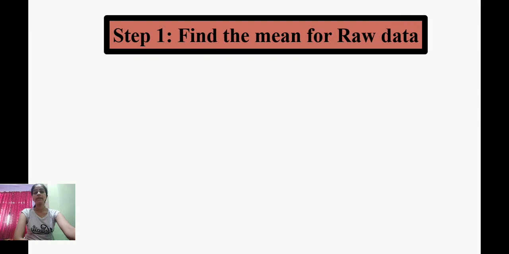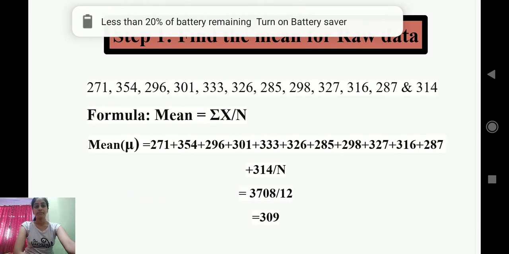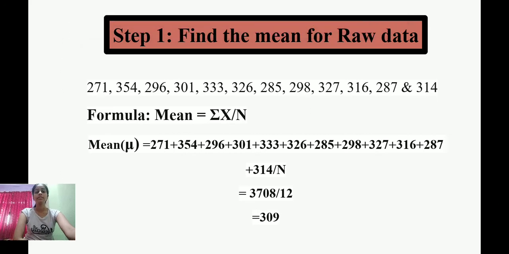So for calculating this, there are 12 numbers given. Mean is equal to summation x upon n, the mean, which we have considered as mu. So add them up and divide by 12. We will get the answer, that is 309.